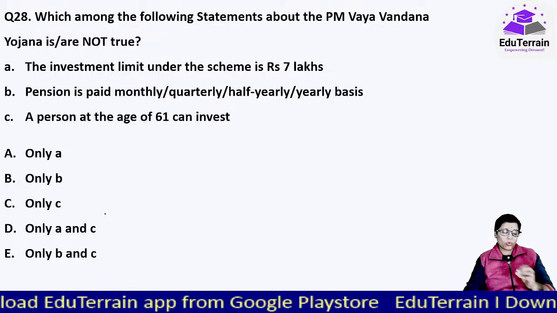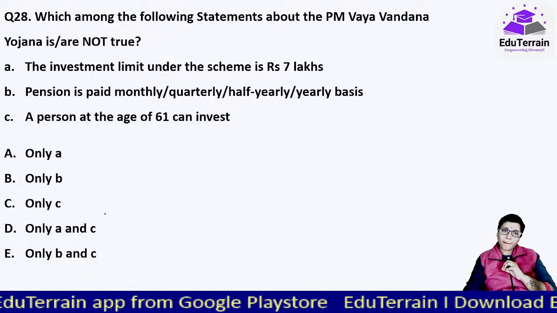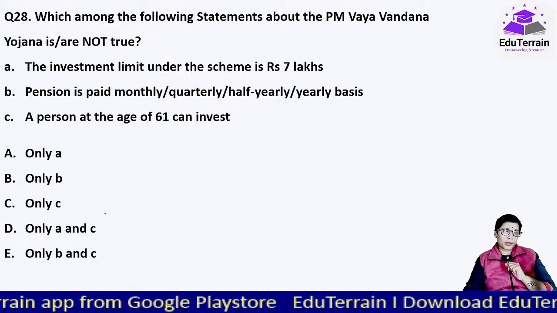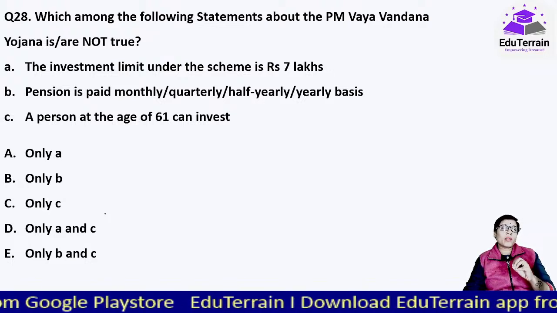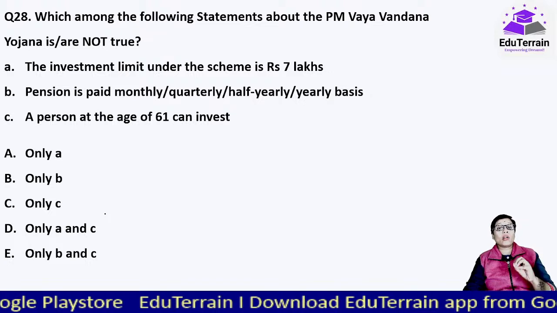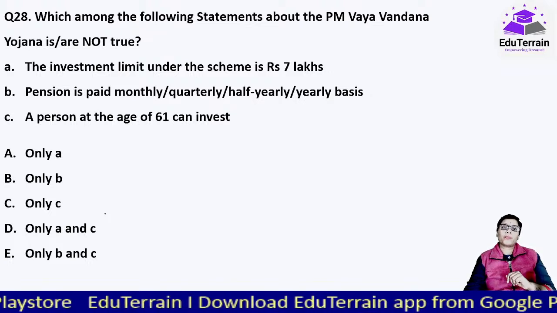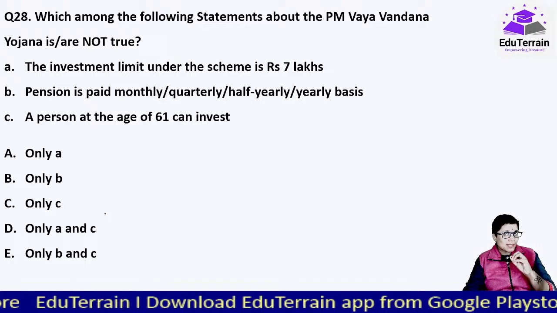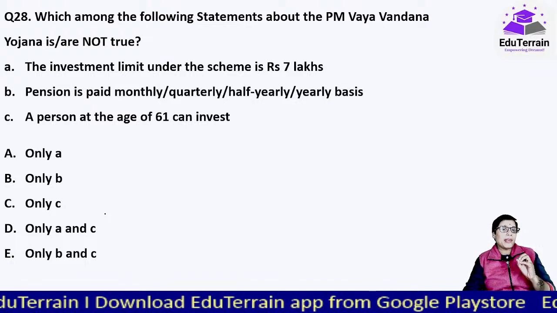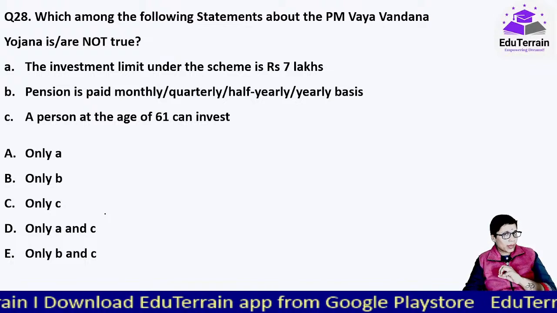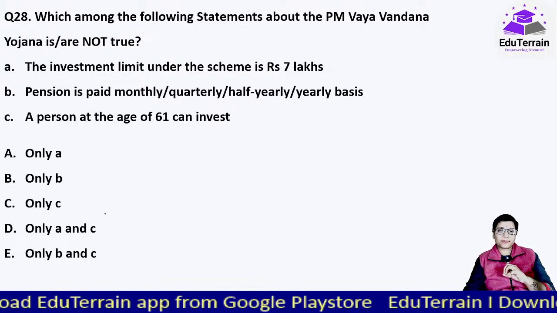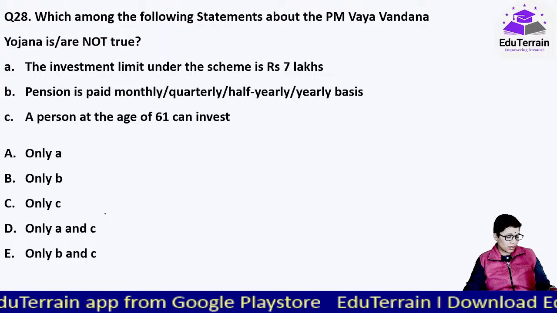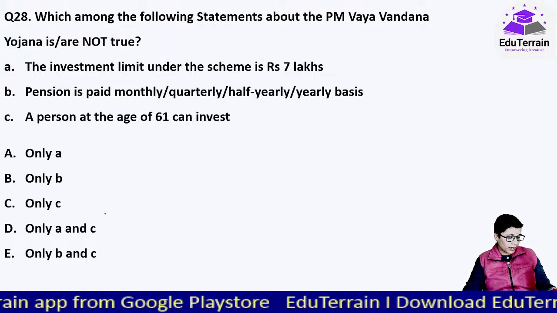Okay, moving on to our next question. Very good Arpan. Which among the following statements about the PM Vaya Vandana Yojana is or are not true? The investment limit under the scheme is rupees 7 lakhs. Pension is paid monthly, quarterly, half yearly or yearly basis. A person at the age of 61 also can invest. Which is the point that is not true here?